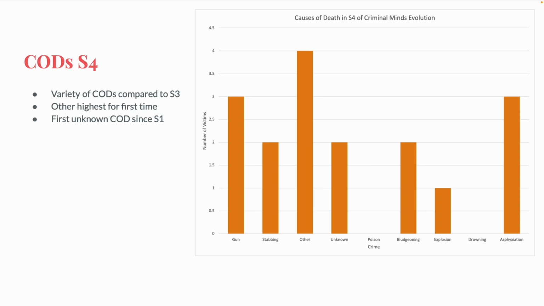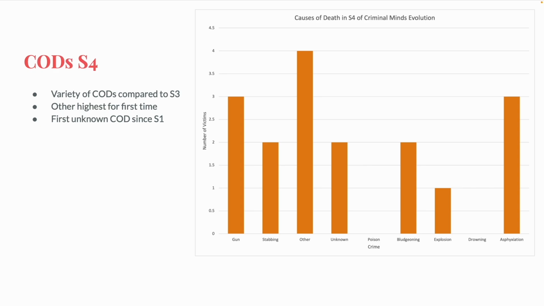The 2 unknowns come from the episode Body Count, where the cause of death is either unknown to the BAU or they just never explained it. The 2 victims were killed in 2022, so the BAU not knowing is a possibility. Although they did catch the criminal, so I'd imagine they would have figured it out at some point. Explosion as a cause of death is unrelated from the incident of explosion as a crime. The victim here was Lance Kingston, and he was specifically targeted with an exploding car, or it might have been an exploding phone. I honestly didn't really catch it.